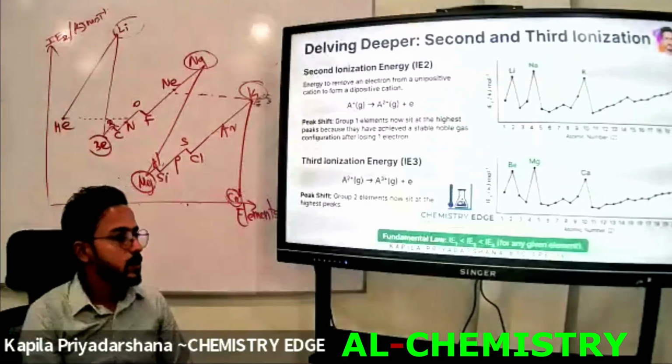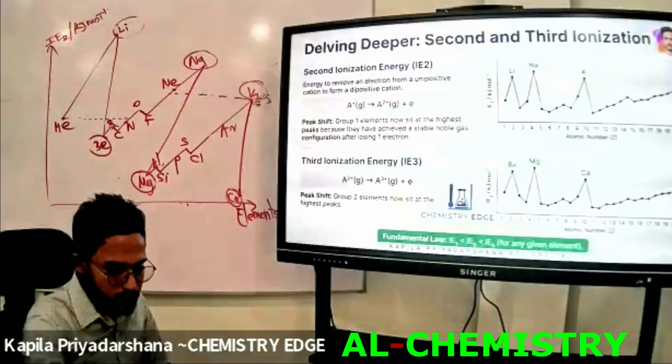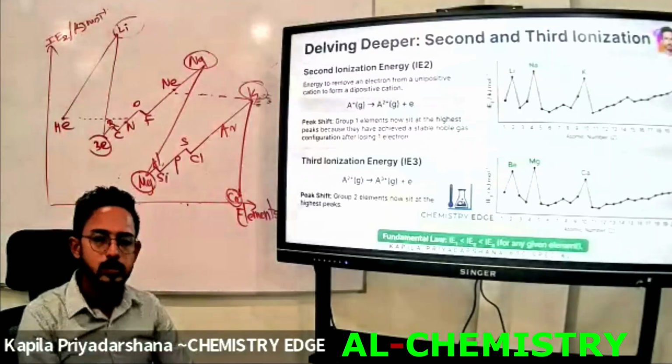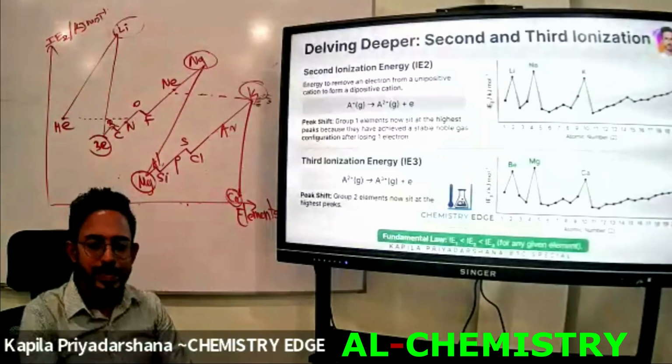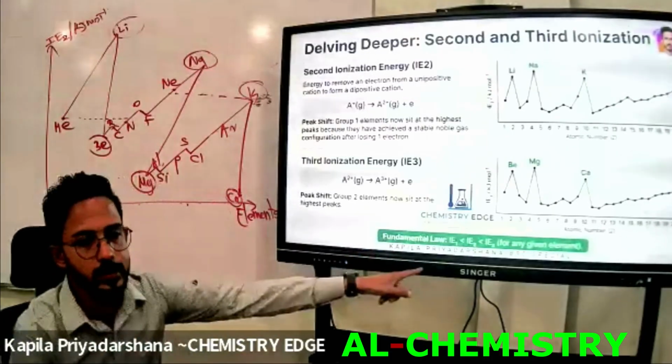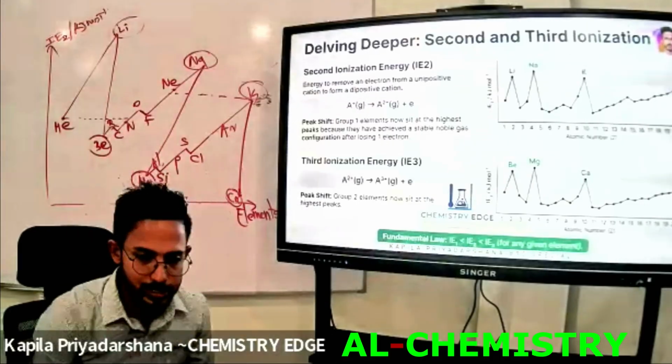Okay. As you can see, electrons can be released from ground state atoms, moving from first ionization energy to second ionization energy to third ionization energy.